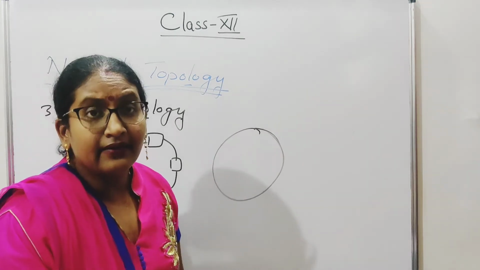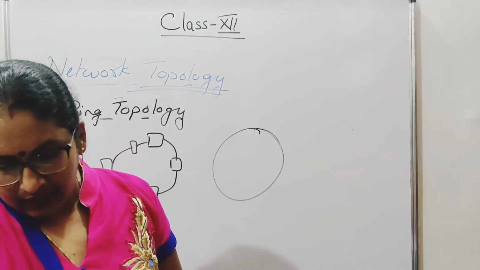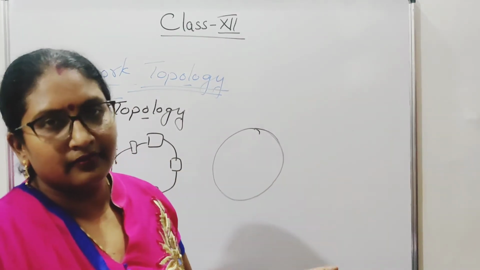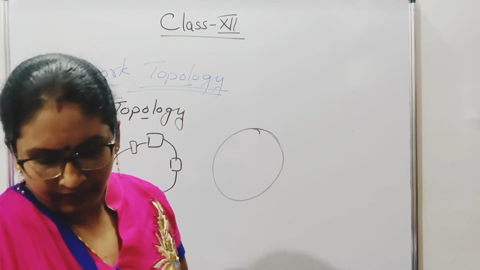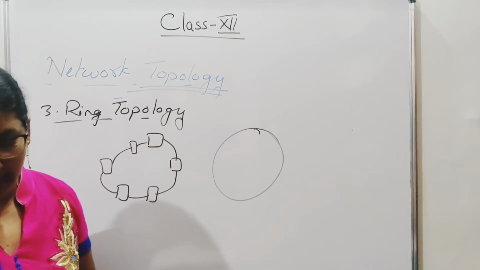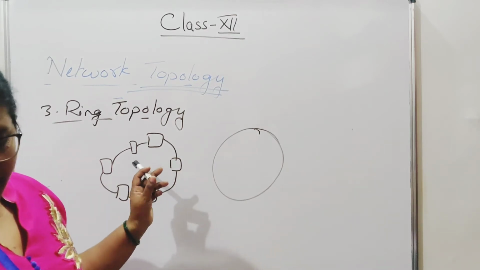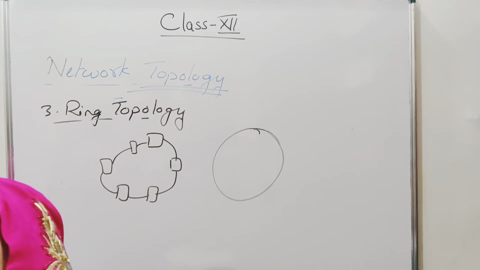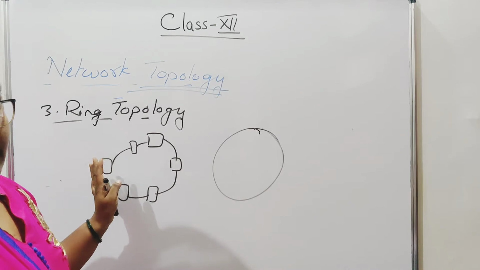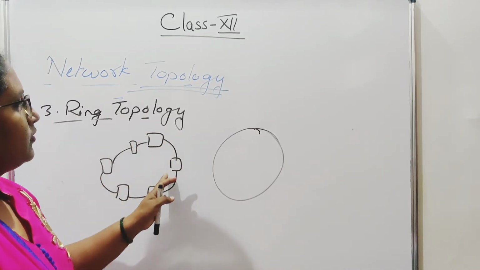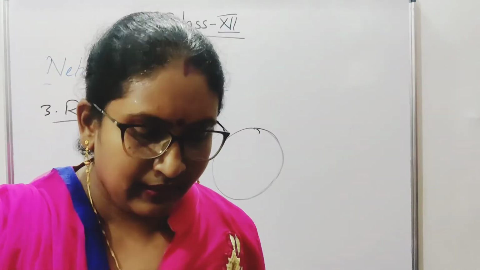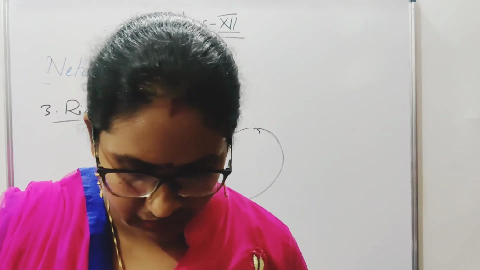Okay. Now the disadvantages of ring topology: difficult to diagnose the fault. In which system there is a fault, it is very difficult to find out. Then network reconfiguration is difficult. Okay, next one is node failure causes network failure. If any one of the systems does not work, then the whole topology, all computers in the network will not work. Okay, that is your ring topology.